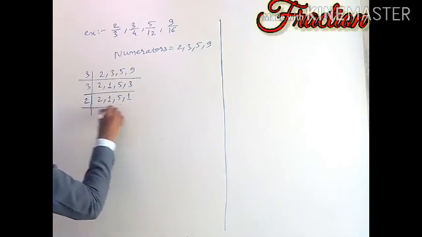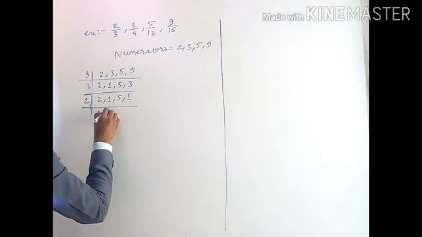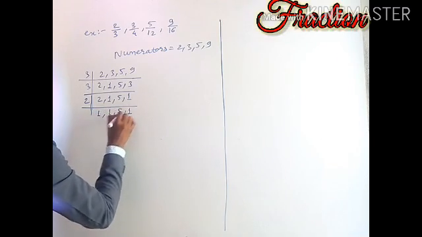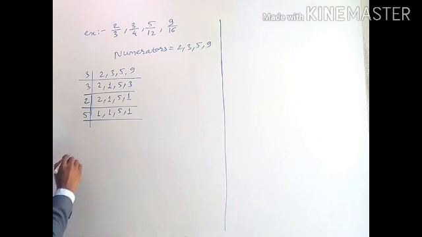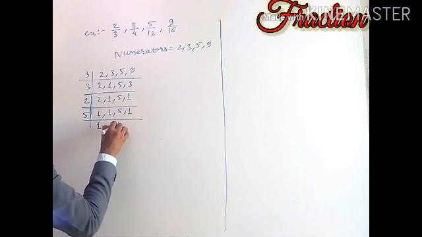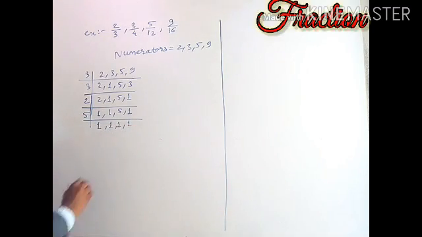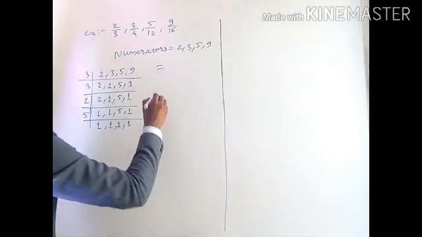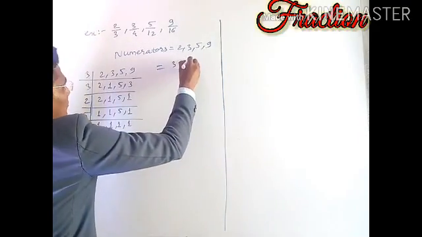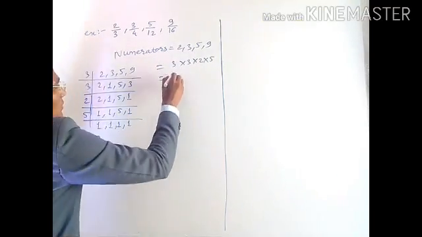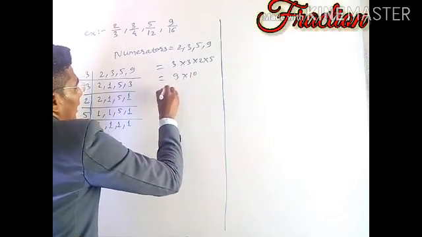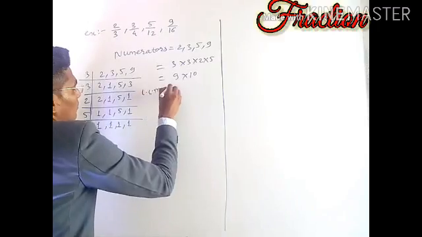Now 2 ones are 2, 1 stays, 5 stays, 1 stays. The last number remaining is 5, so 5 ones are 5. Now the multiplication is 3 into 3 into 2 into 5, which equals 9 into 10, and the LCM equals 90.